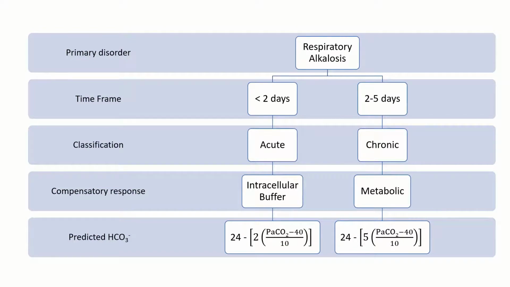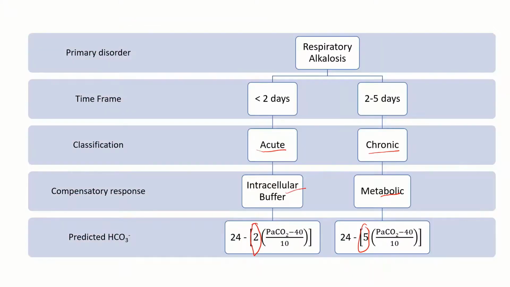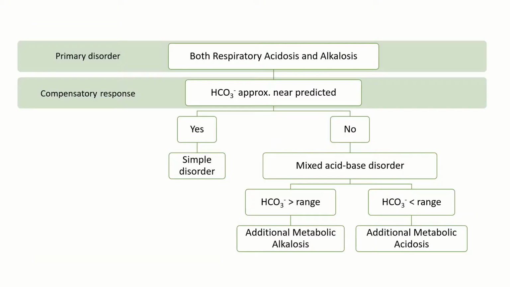Respiratory alkalosis, same story. So time frame, if it's less than 2 days, it is called acute. 2 to 5 days it's chronic. Intracellular buffer is the compensatory response in case of acute, metabolic in case of chronic. Again, the formula pretty much remains the same except these 2 digits over here. So 2 and 5. Remember, it was 1 and 4 in acute and chronic respiratory acidosis respectively, and 2 and 5 in acute and chronic respiratory alkalosis respectively. Again, this part remains the same in all 4 cases.